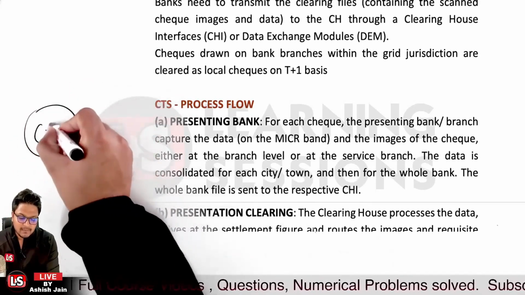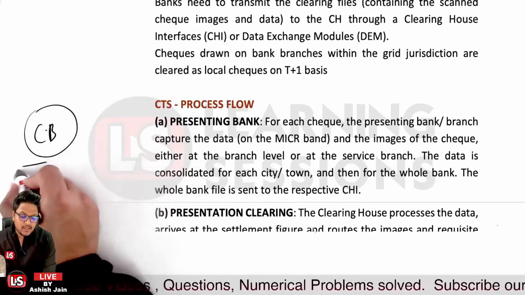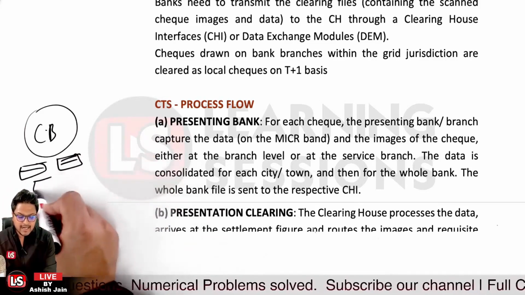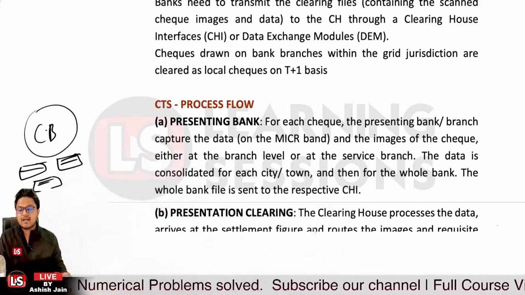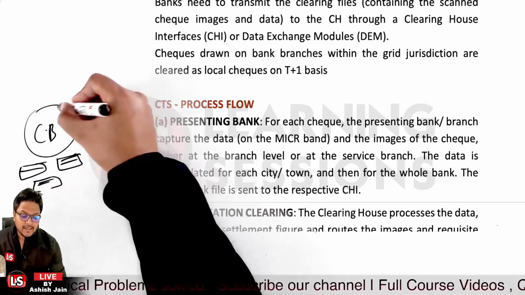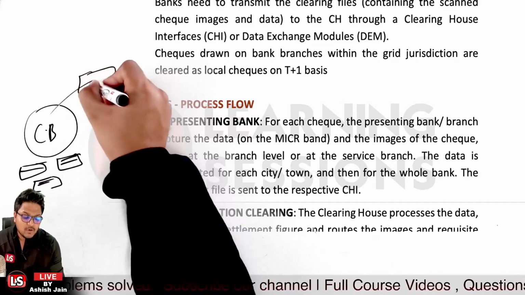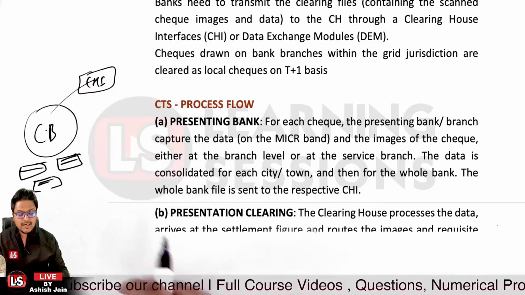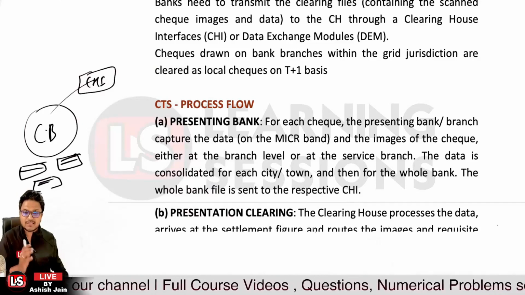Now we have the collecting bank over here. The collecting bank will consolidate the data related to the checks on city level, state level, and further the country level and the grid level, and that data will be submitted through the DEM or CHI, that is the clearinghouse interface, or the data exchange module. So that's related to it.